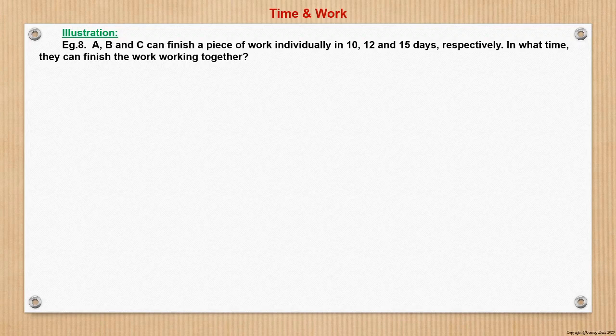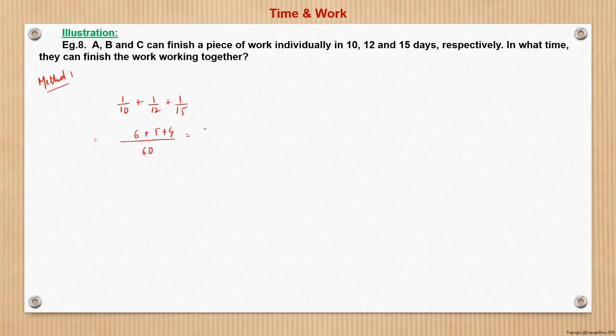Now another problem. If A, B, C can finish a piece of work working individually in 10, 12 and 15 days respectively, in what time can they finish the work working together? So again, let us go by method 1 first. I do directly. It will be 1 by 10 plus 1 by 12 plus 1 by 15, right? So LCM is 60, 6, 5, 4.